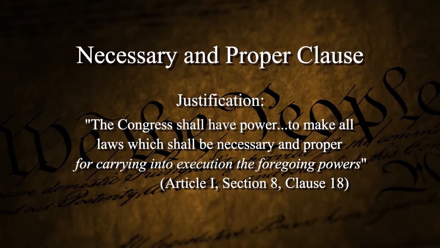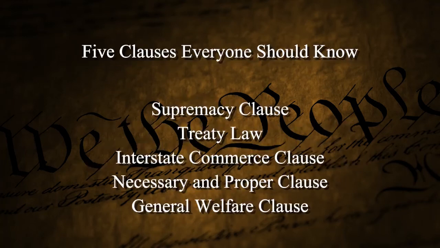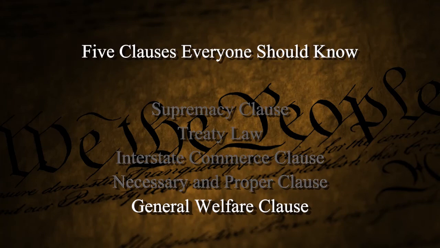And our justification for that obviously is Article 1, Section 8, Clause 18. "The Congress shall have power to make all laws that shall be necessary and proper for carrying into execution the foregoing powers." Good. Do you like this? We're doing a summary here, pulling it all together. So we've just done the first four clauses. Now the fifth clause everyone should know is the General Welfare Clause.